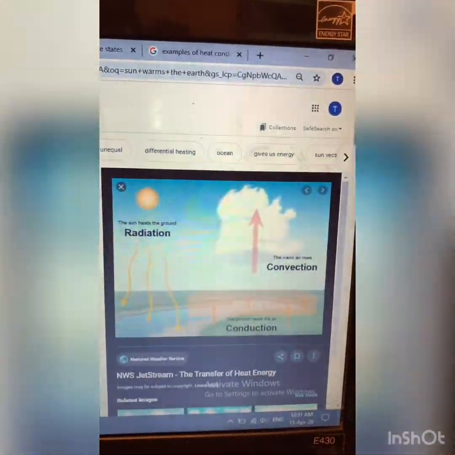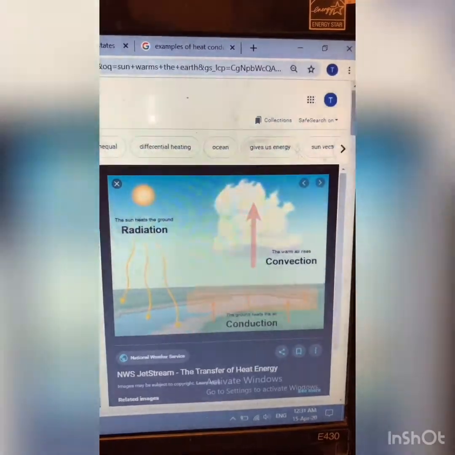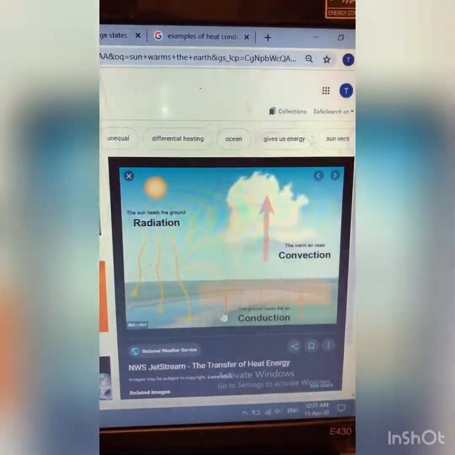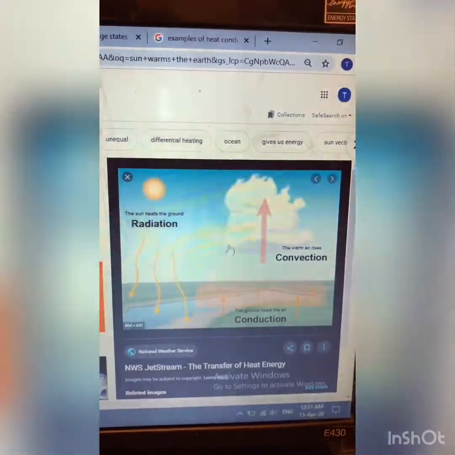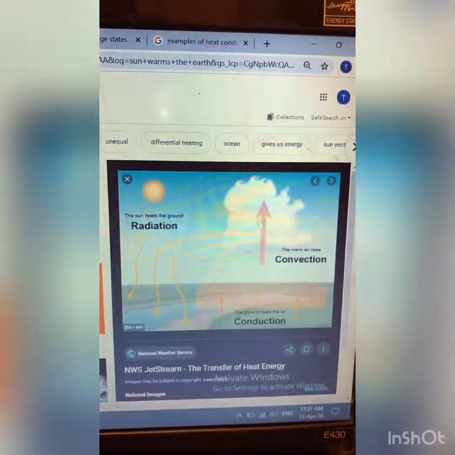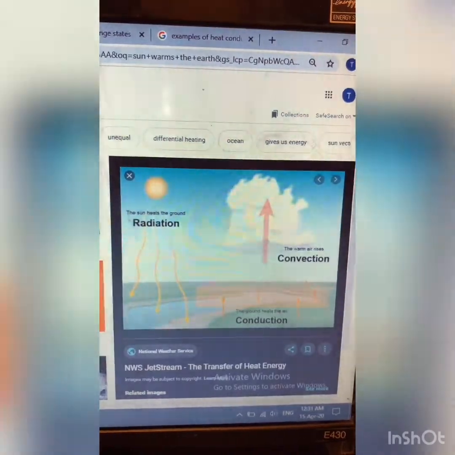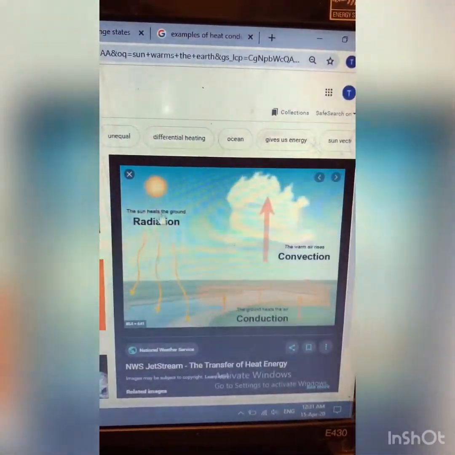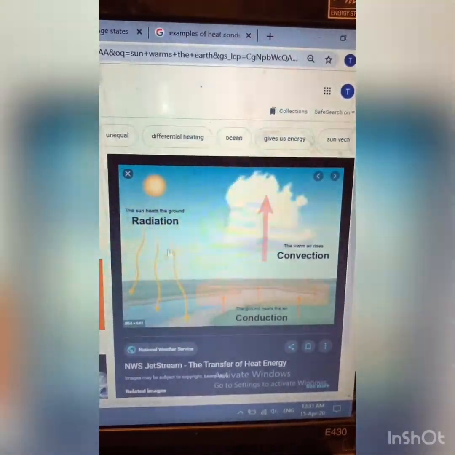Now I'm gonna show you an example of how heat can be transferred through gas. You know that we have gases all around us, right? In the sky and in the atmosphere. So here the sun is giving off its radiations of heat.